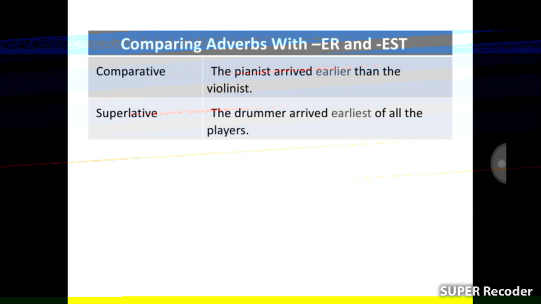Comparative. The pianist arrived earlier than the violinists. Superlative. The drummer arrived earliest of all the players.